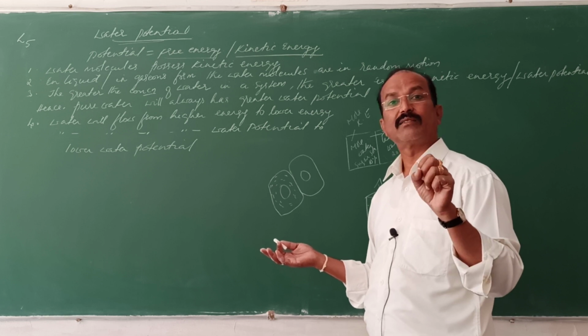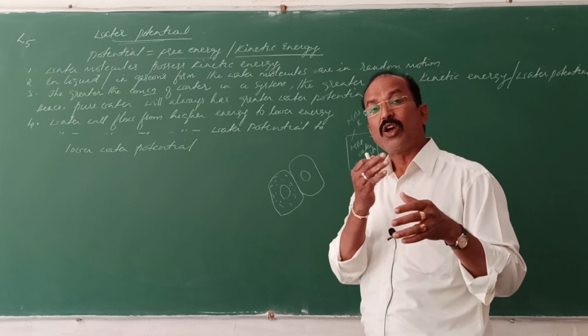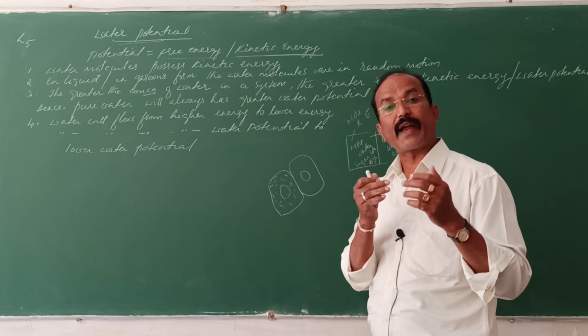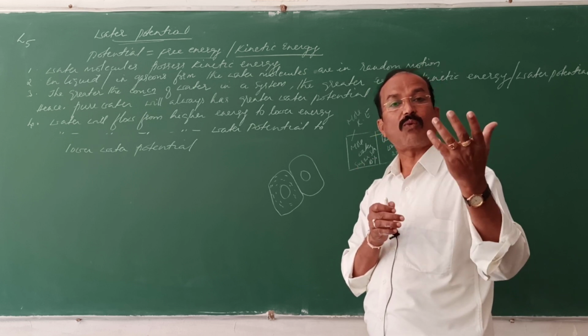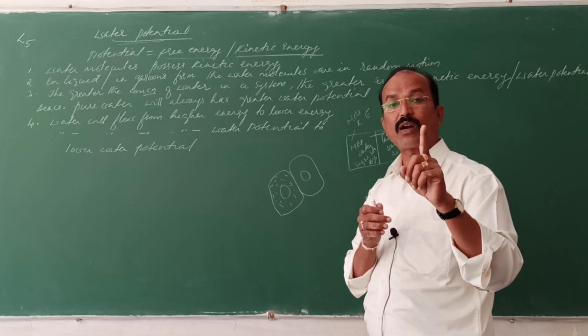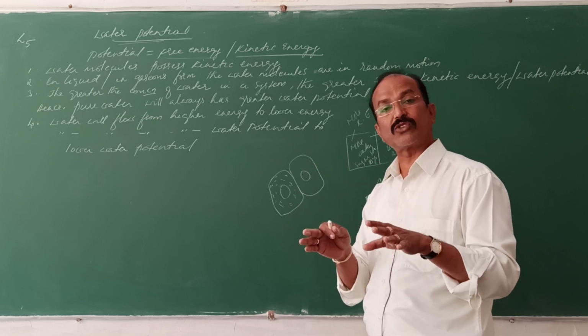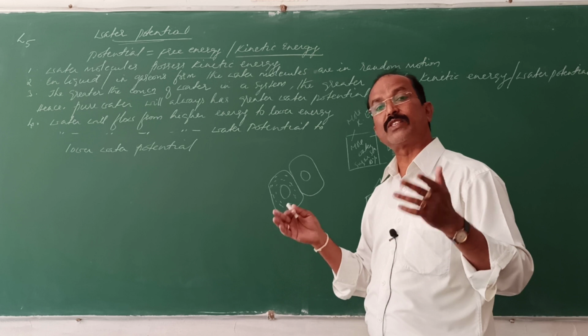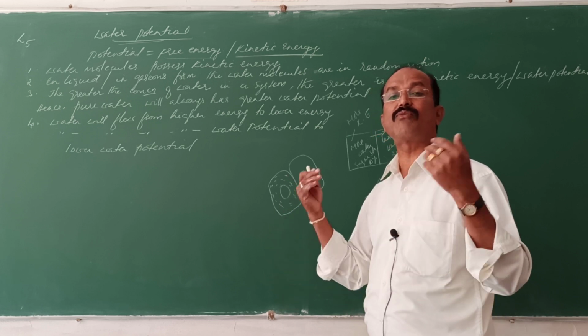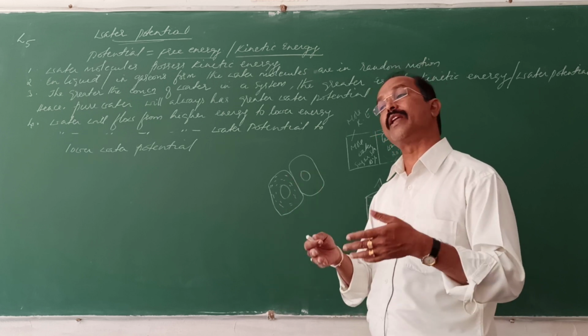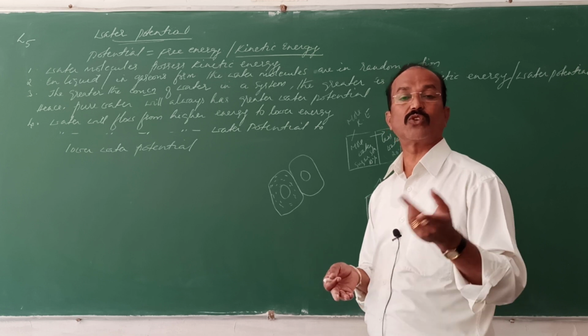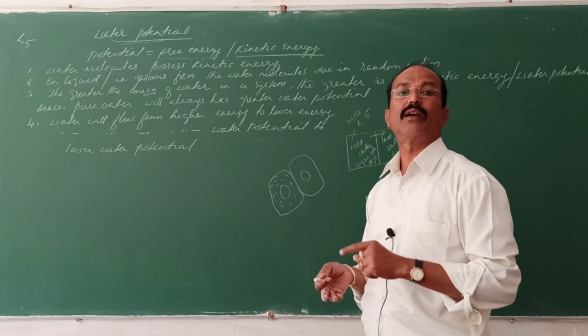It makes the cell osmotically more negative, so the water will be drawn. But water is not present in the plant body as pure water, or in the soil, because in the soil the water is always present in a dissolved form. Many substances are dissolved in the water, so pure water is not available in the soil or in the plant body.